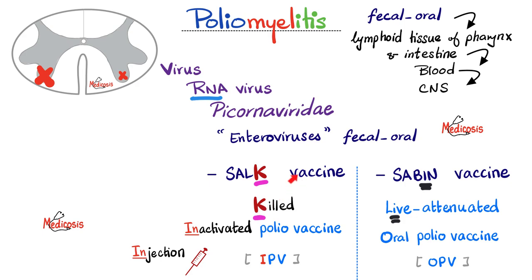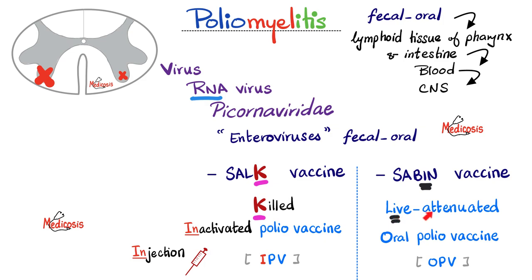What does killed vaccine mean? It means that we took the poliovirus, destroyed it, making it unable to infect you, but still able to trigger an immune response from you so that you can develop memory. But live attenuated, this is a virus that has been weakened but not killed. It will trigger an immune response from you to a greater extent compared to the killed vaccine.